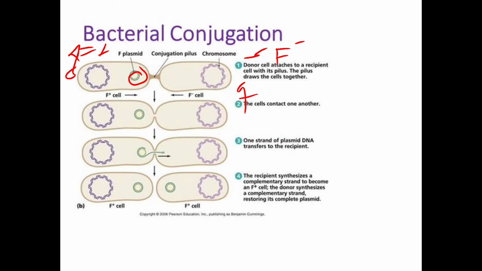What happens here? These are the two bacterial cells with the basic chromosome set. Here we have the additional plasmid, where we find episomes. Sometimes we also refer to them as relaxosomes.